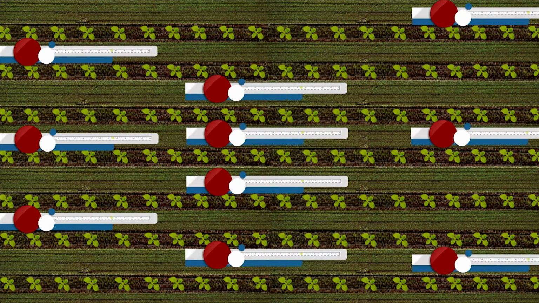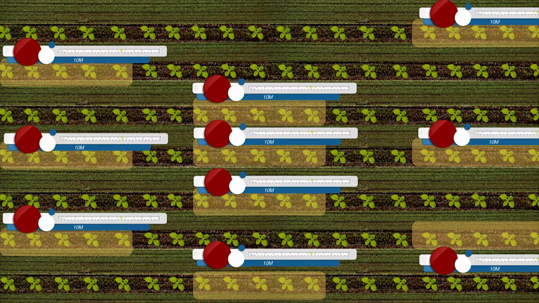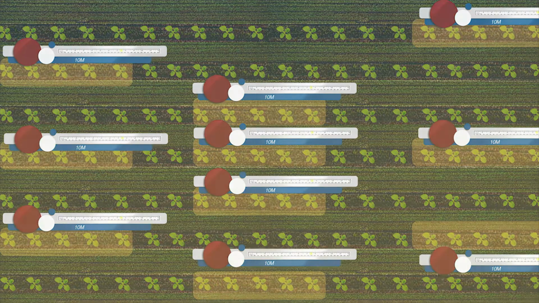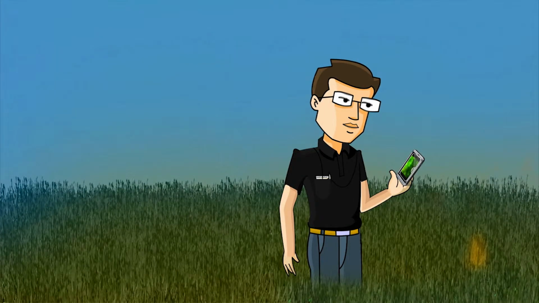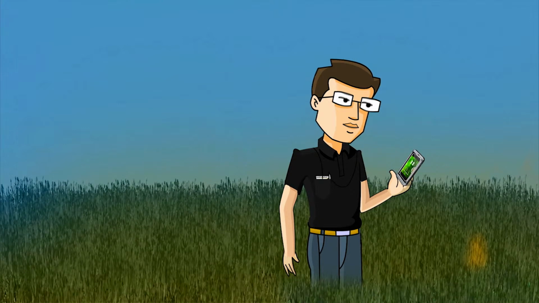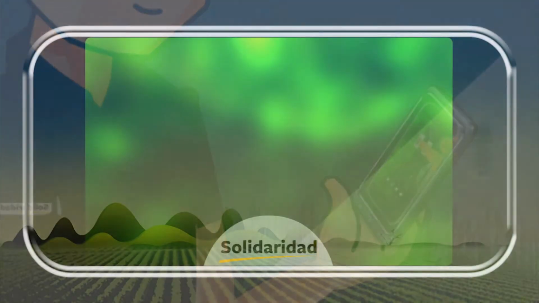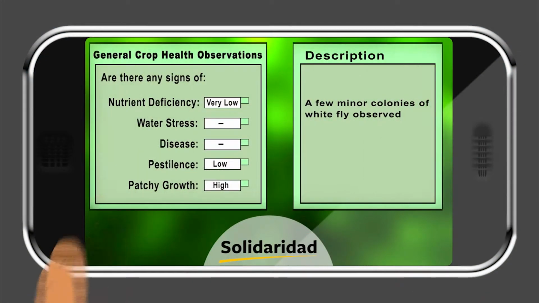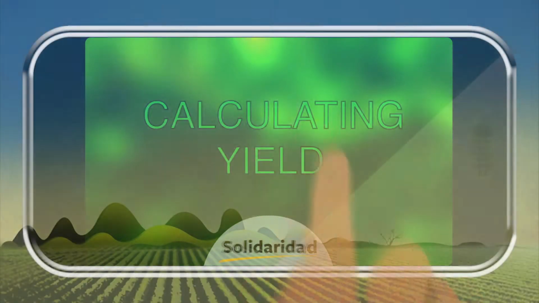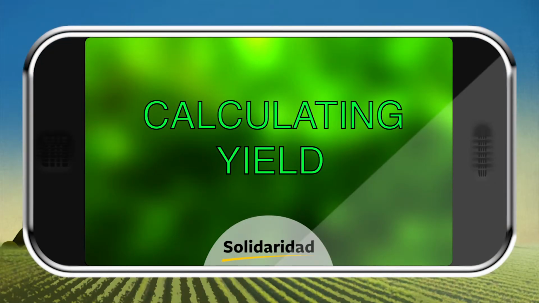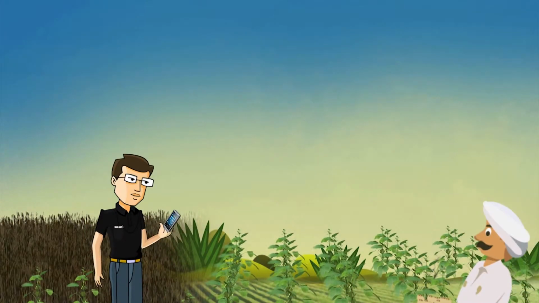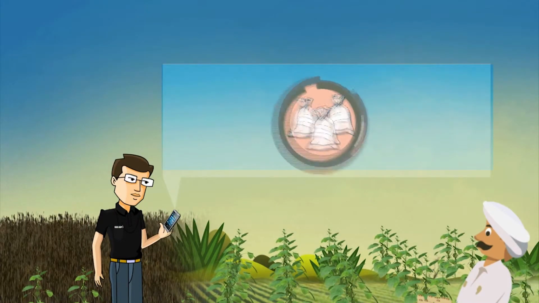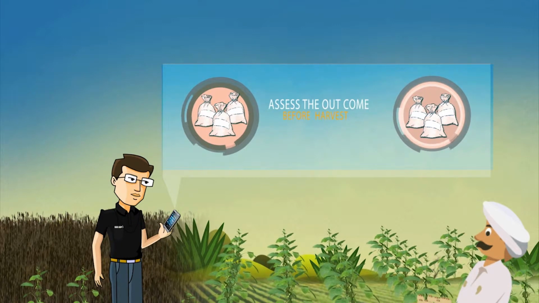This should then be repeated 9 more times across the field in a pattern like this to ensure that differences in soil fertility and water holding capacity of the soil can be taken into account. At the end of the counting, an assessment of any agronomic or pest issues seen should be noted down so that these can be taken into account in the final assessment of yields and practices. The phone app will then calculate a yield estimate for the field, which can also be compared with the farmer's estimate and the final harvested yield reported by the farmer.